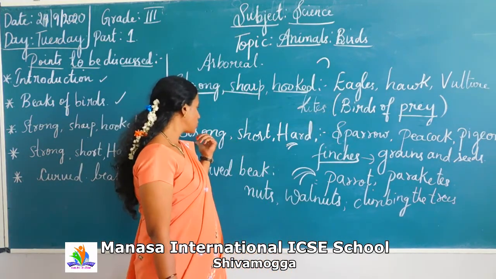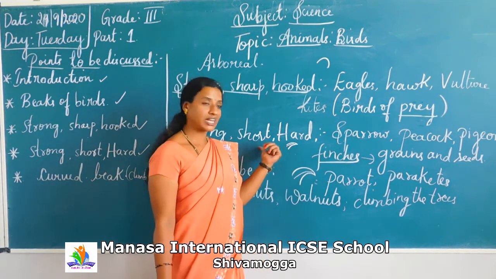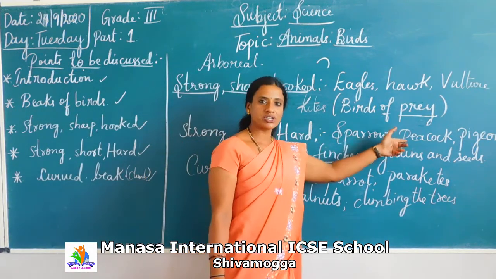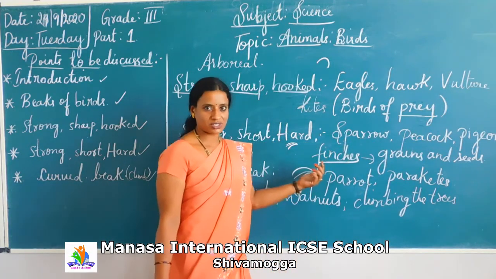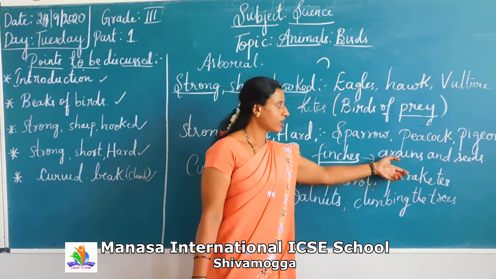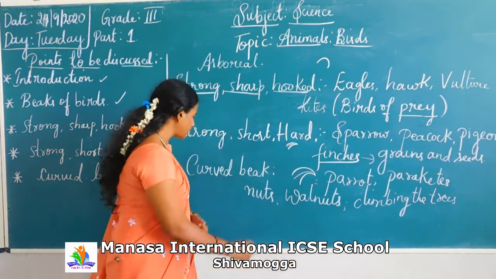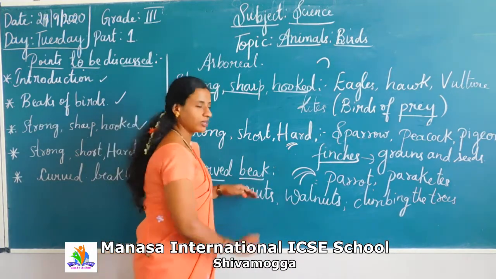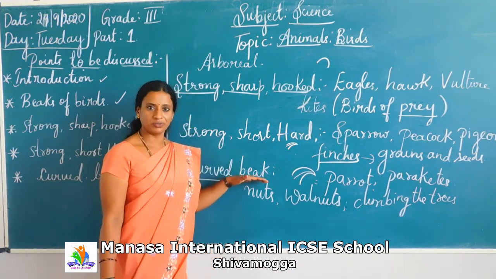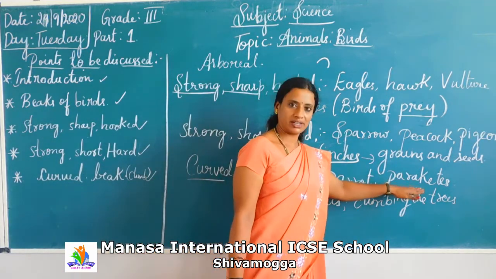Next we have the strong, short and hard beak. Examples for that type of beak are sparrow, pigeon, peacock and finches. Right? Because they feed on grains and seeds of plant varieties. Last we discussed the curved beak. The shape is a little bit curved, right? And the examples we have taken here are parrot and parakeets.